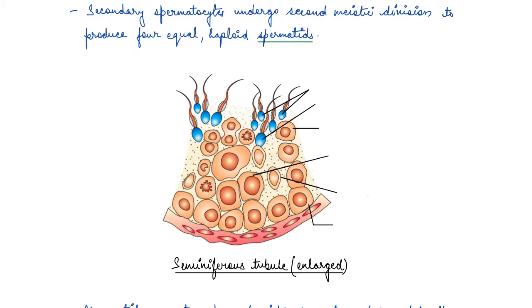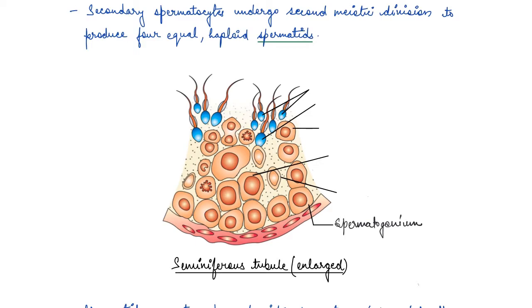Now each spermatogonium is diploid and contains 46 chromosomes, the total number of chromosomes present in humans. So here, if you see exactly, these cells are nothing but spermatogonia.